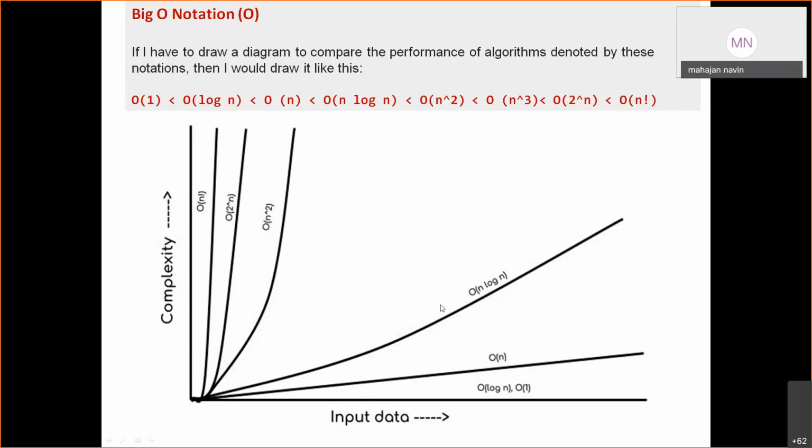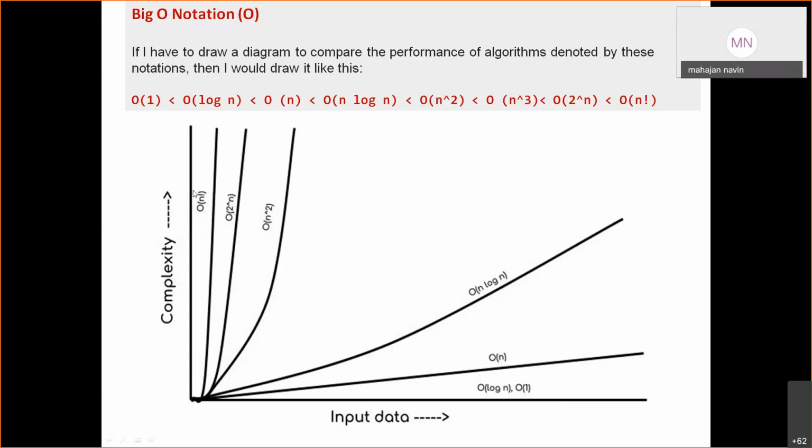Second, O of log n. O of log n is less than n, so it is better than O of n, and O of 1 is better than O of log n. Then O of n, see, this is n, linearly increasing. Above that we have O of n log n, then O of n square, O of 2 raised to n exponential, then O of n factorial.